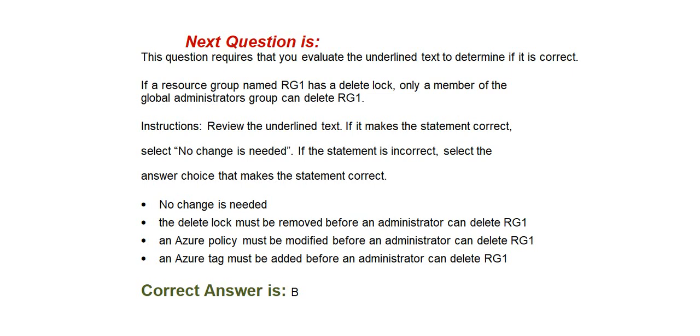Option B, the delete lock must be removed before an administrator can delete RG1. Option C, an Azure policy must be modified before an administrator can delete RG1. Option D, an Azure tag must be added before an administrator can delete RG1. Correct answer is option B. The delete lock must be removed before an administrator can delete RG1.